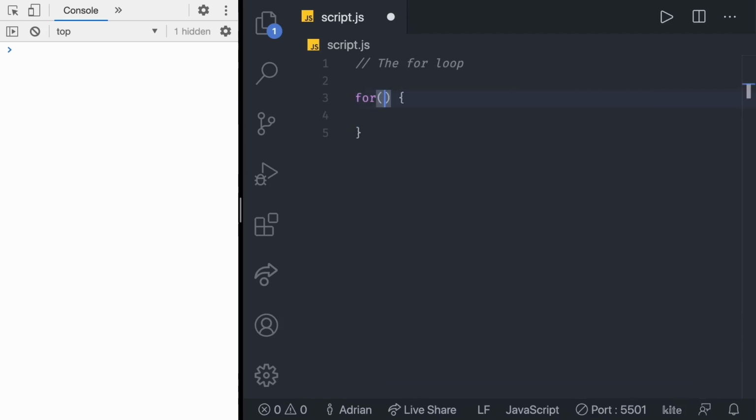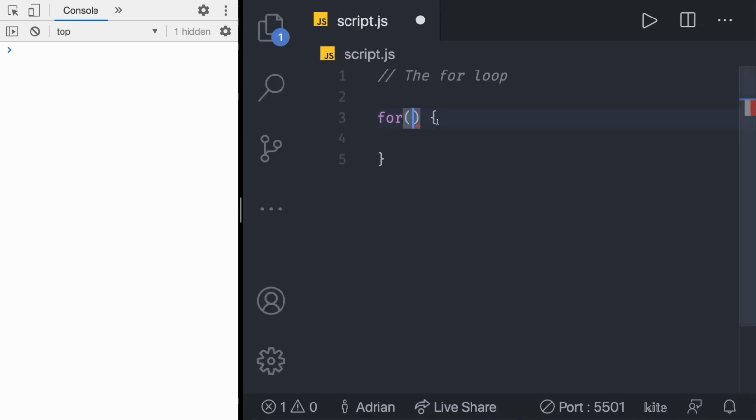The initialization statement is executed one time only before the loop starts. It is typically used to define and set up your loop variable. Remember that i variable we had in the while loop? Well, we also have it here. So you can say let i = 0. That is the initialization, the first part before the semicolon. In here we declare our variable.